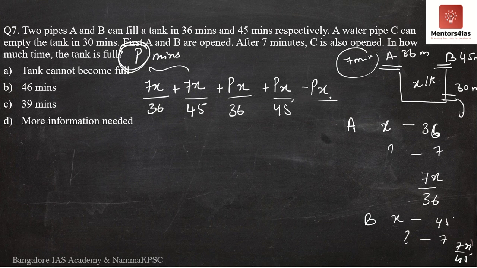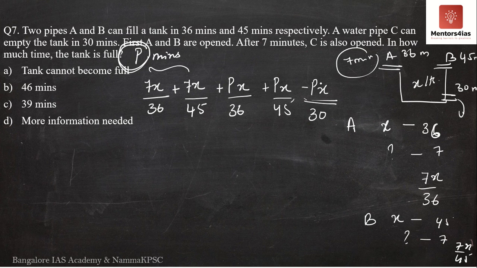Sorry, I've been expressing it in terms of hours because we've always been dealing with hours. This is in minutes. So in 30 minutes, it is able to extract the entire tank, x liters of water.